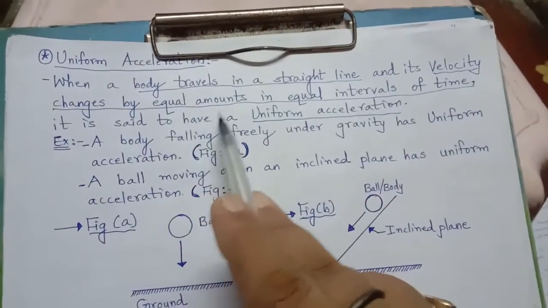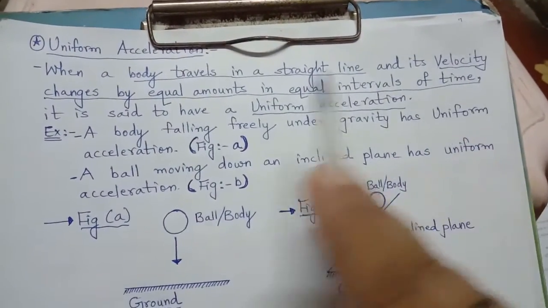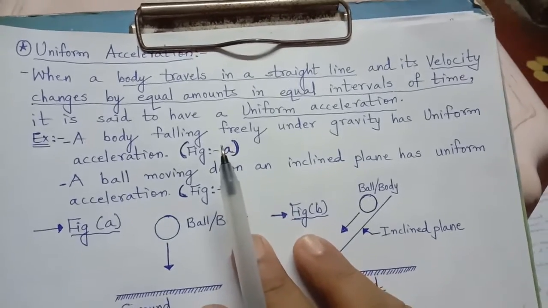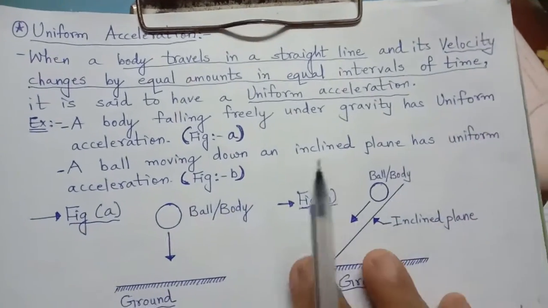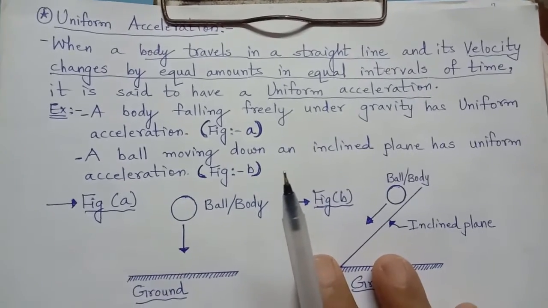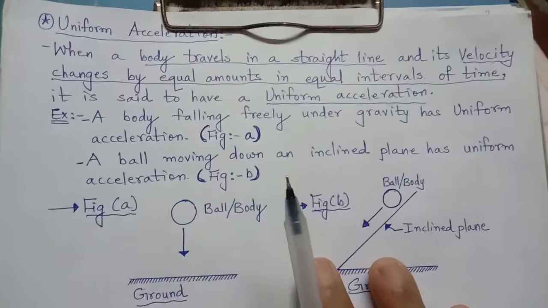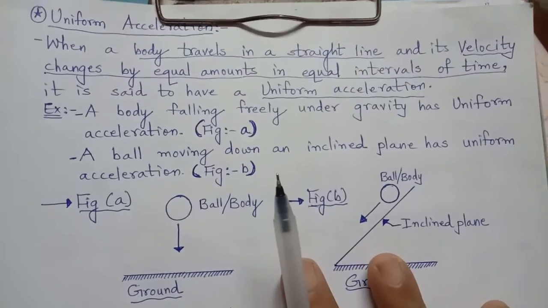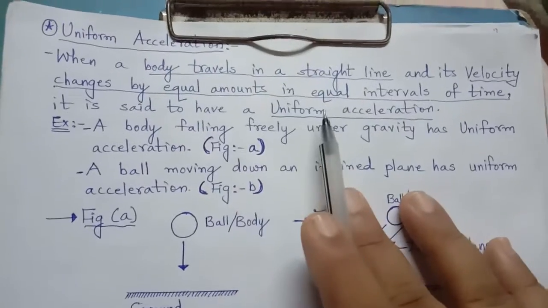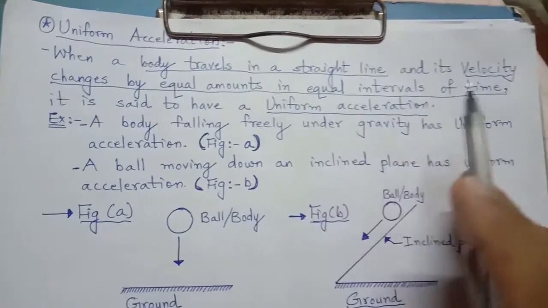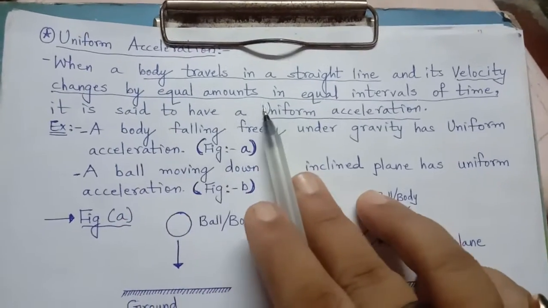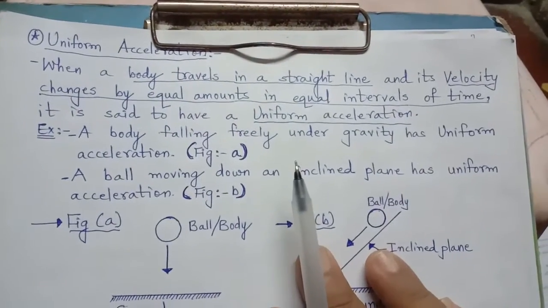When a body travels in a straight line and its velocity changes by equal amount. Now, whenever we consider acceleration, we will talk about velocity, because distance and direction both are to be considered. For motion, it's okay, only distance in respective time. But here, the body travels in a straight line where its velocity changes by equal amount in equal interval of time.